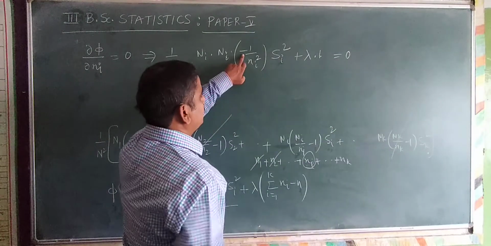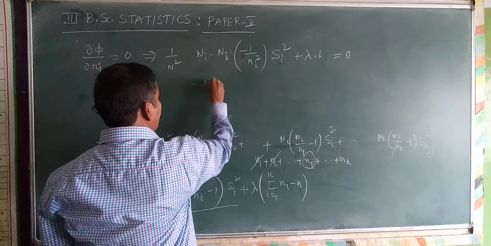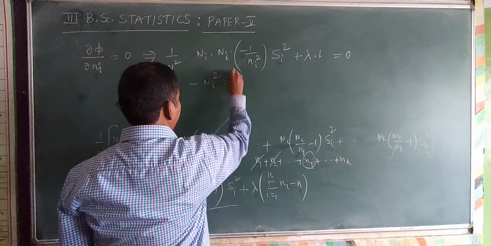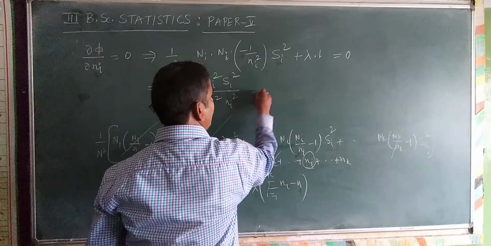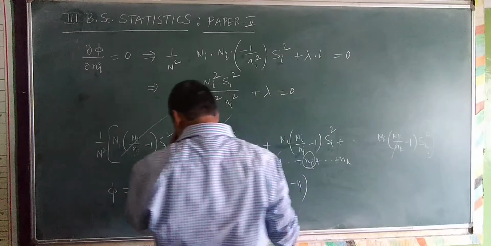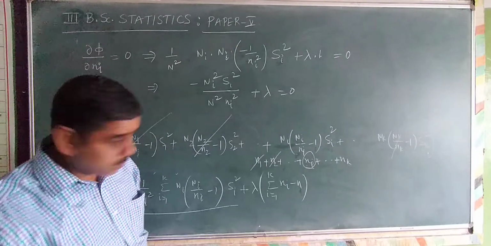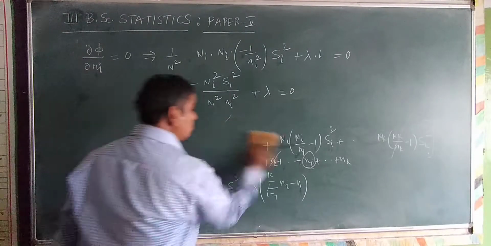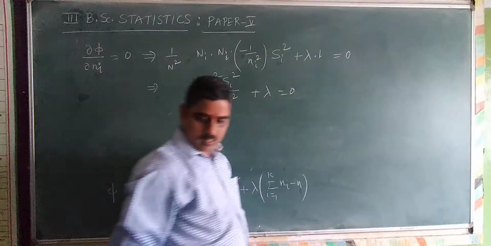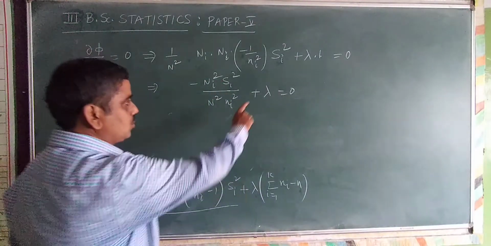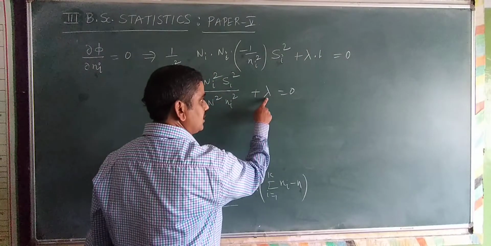This is a minus term. Okay, I write one more step. This is minus capital Ni square, Si square divided by capital N square into small ni square, plus lambda is equal to 0. You understand this? Now we have to go further and calculate the value of ni. I take this particular term to the right hand side, so that we get this particular value.